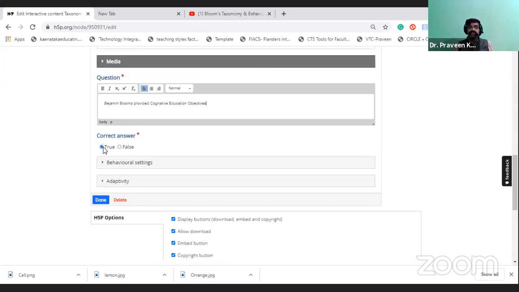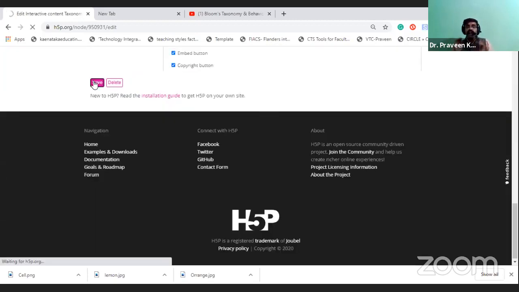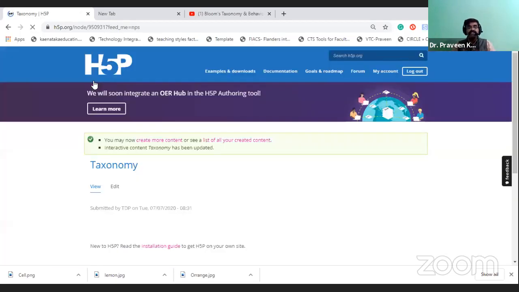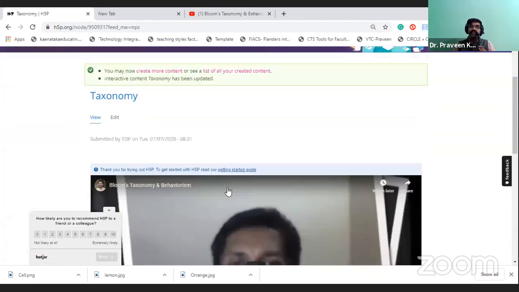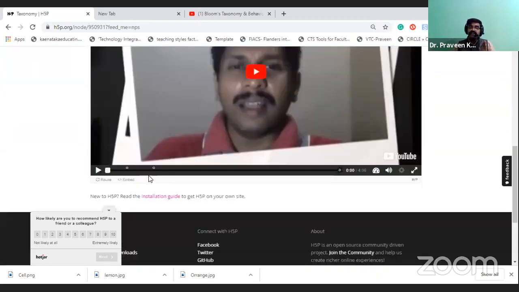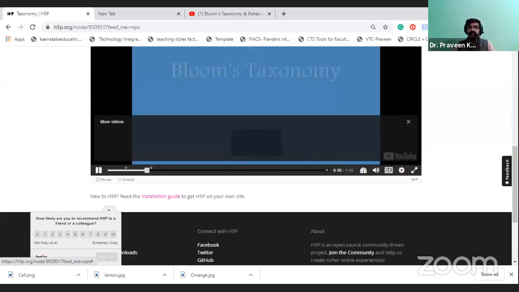Okay, once you click on that, if it is false, you can click on false, and you can go with the true or false answer. Then you can go and save. See how simply we are doing the task. The teacher has to put in some effort to create the content. Once the teacher has put in some effort and created it, they can use it whenever they want. See, let me show the second option.